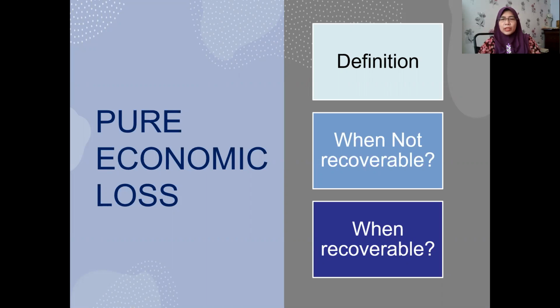Then the following parts: the second part will cover the circumstances in which pure economic loss is not recoverable. After that, the third part will be the situations in which pure economic loss is recoverable. So here it is divided into two possible circumstances: first, not recoverable, and then recoverable. Let's go to the definition.